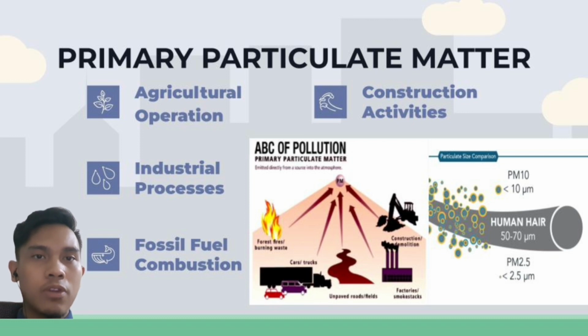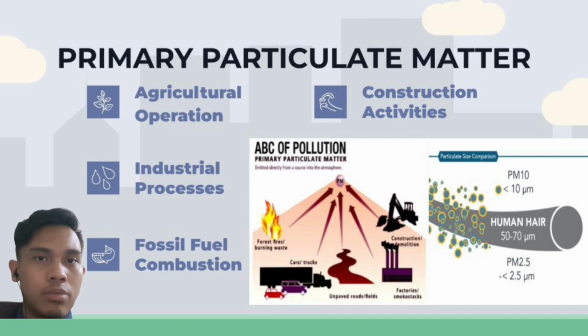There are two types of particulate matter, which are primary and secondary. The primary pollutants are divided into two types: fine particulate matter or PM2.5 and coarse particulate matter or PM10, which differ in sizes as you can see on the slide. The sources of these pollutants are agricultural operations, for the severe use of pesticides and herbicides.